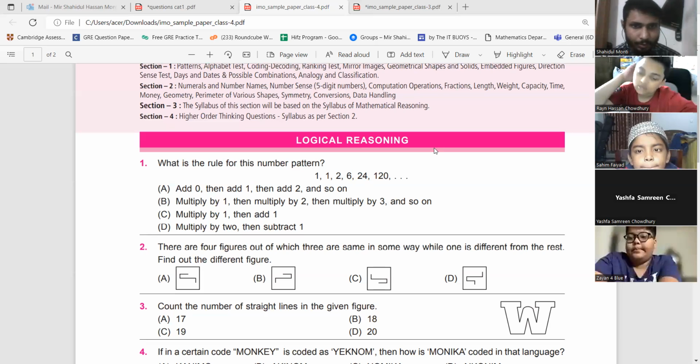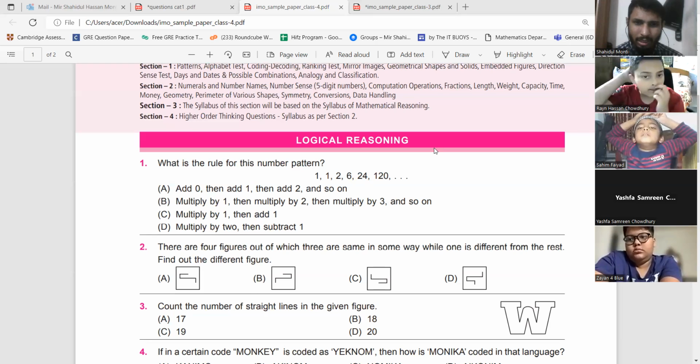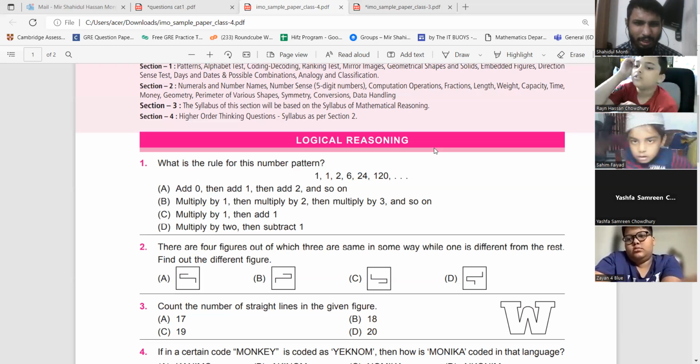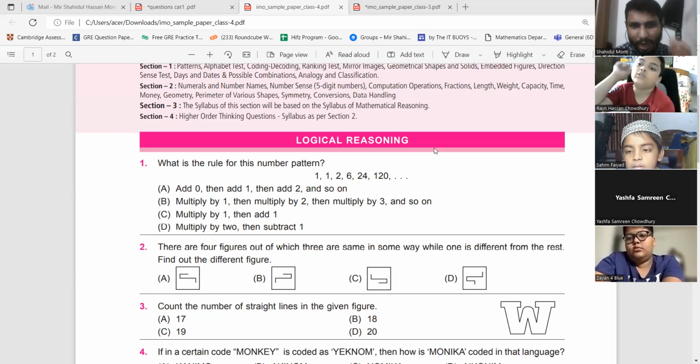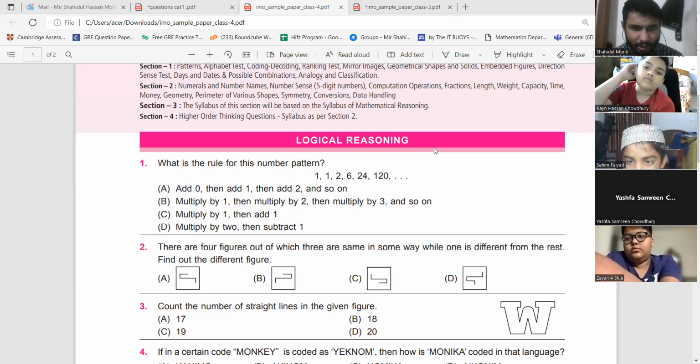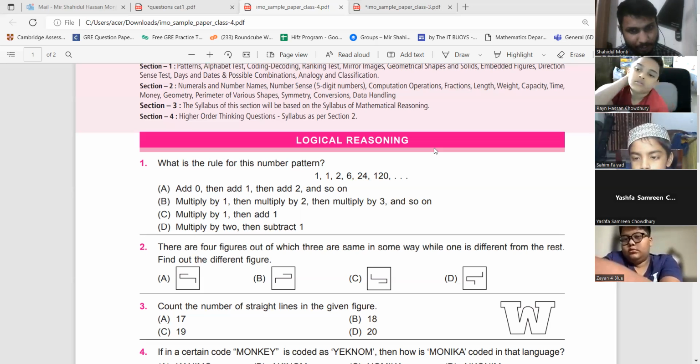Add 0, then add 1, then add 2, and so on. I do not agree with that. No, that's not it. Multiply by 1, then multiply by 2, then multiply by 3, then multiply by 4.